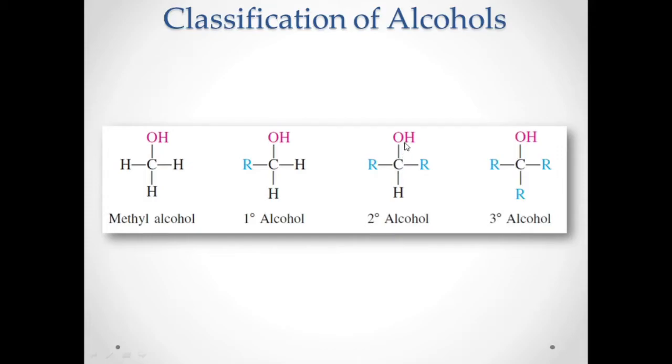If the OH is attached to a secondary carbon, then it is a secondary alcohol. How do you distinguish a secondary carbon? If there are two R's, or two carbons, attached to that carbon, then it is a secondary carbon, and the OH attached to it is a secondary alcohol.